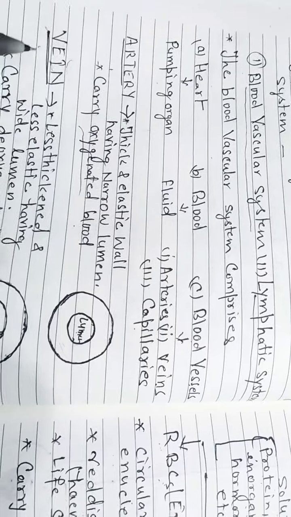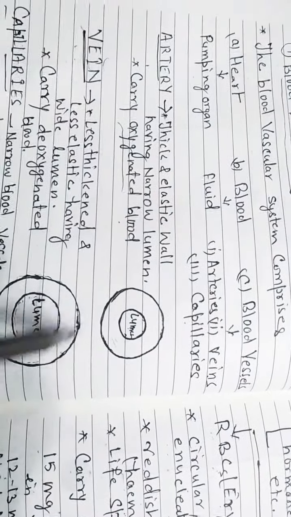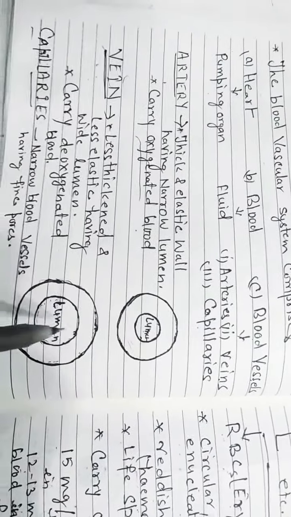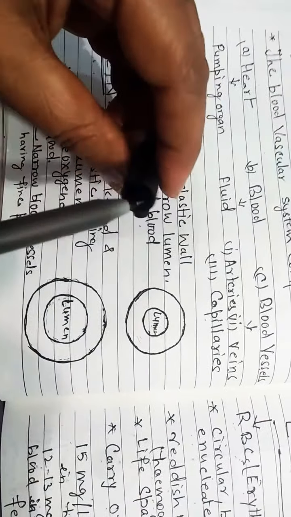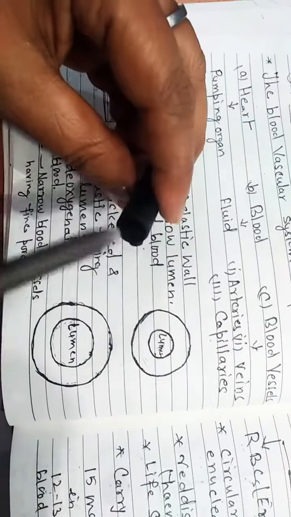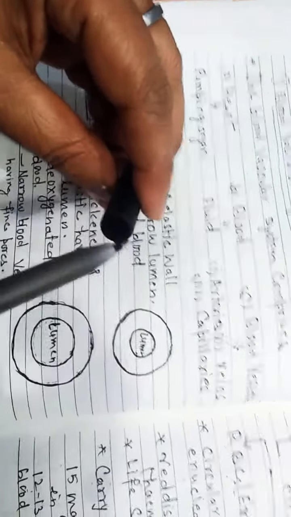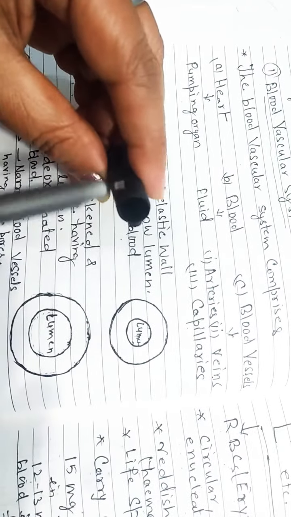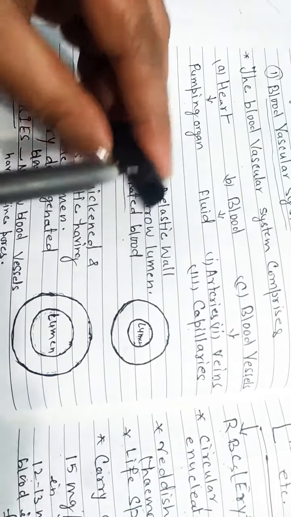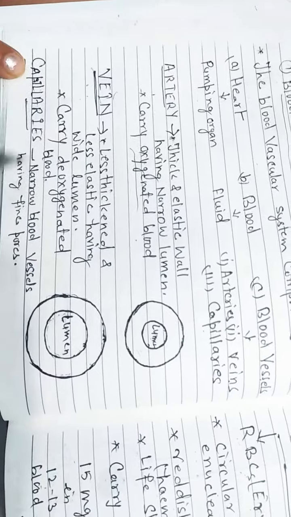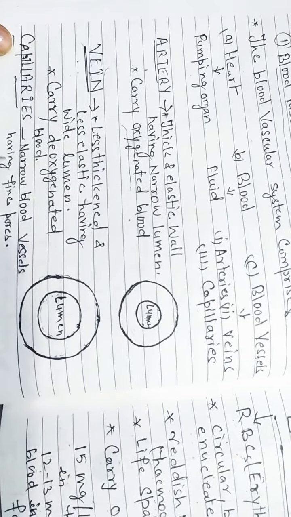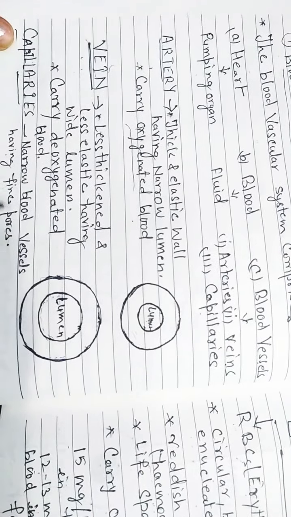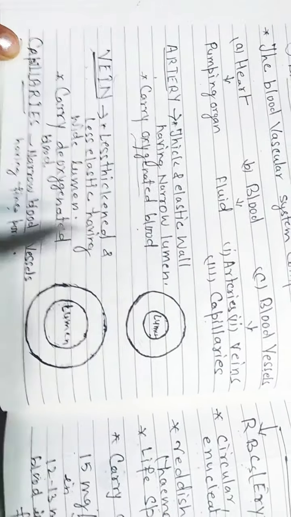Second, vein. A vein is less thickened, less elastic, and has a wide lumen. You can see through this. It has a wide space, called the lumen, surrounded by a less thickened wall. It is an example of a vein. Now, capillaries. These are narrow blood vessels having fine pores, that is, the vessel walls are perforated.